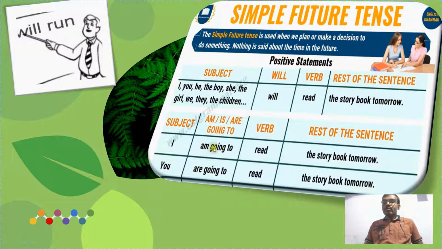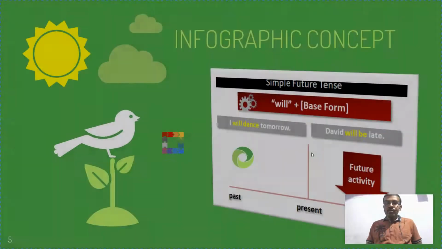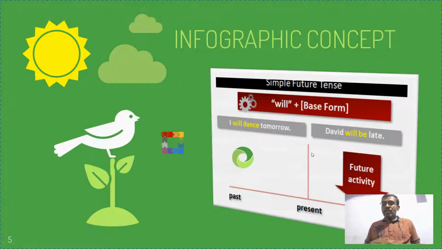So this simple future tense can be represented in both ways: I will read the storybook tomorrow, or I am going to read the storybook tomorrow. Both mean the same, and both are meaningful sentences. Through this infographic, what I am coming to tell you is representing.